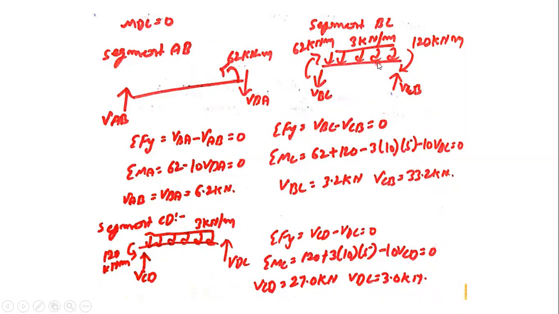Consider the second segment. There is a load also, and there are two moments on both sides as shown. So the summation of vertical forces should be equal to 0. Take that, VBC minus VCB. The load should also be included, but there is no load included. This equation is not complete, so let me make it correct. The summation of vertical forces of this segment is not right here. So VBC, let me do it, VBC minus VCB.